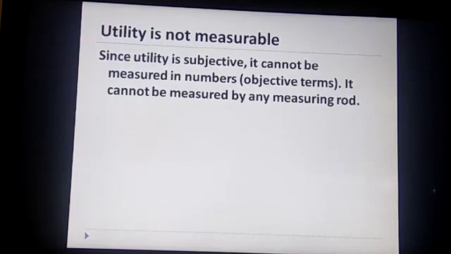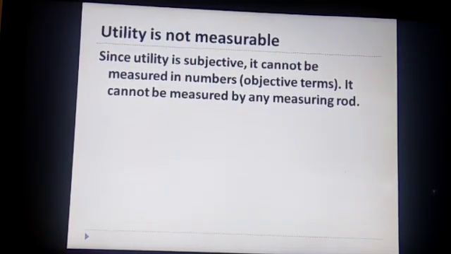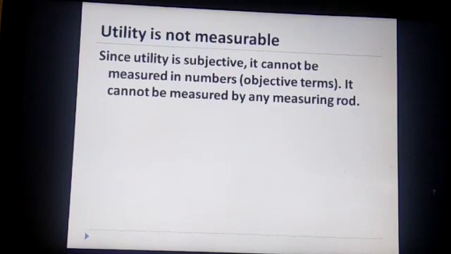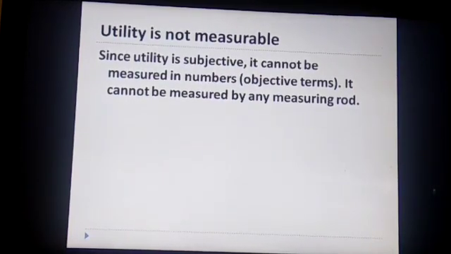Utility is not measurable. If we take the same example, how can I measure utility when one person's utility is different from another person's? For one person, utility is 2 chapatis. For another person, the utility is 4 chapatis. So with what measuring rod shall I measure the utility? Since utility is subjective, it cannot be measured in numbers or objective terms, and hence no measuring rod can measure the utility.